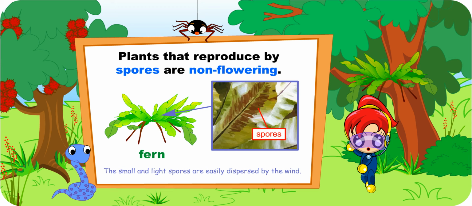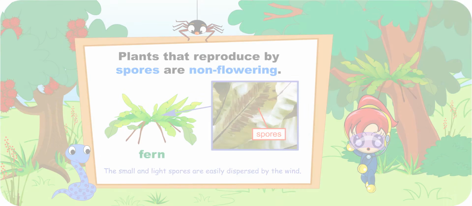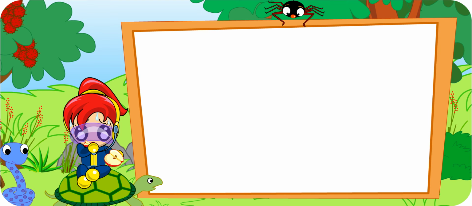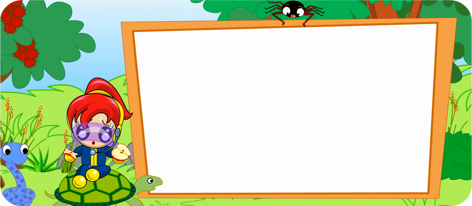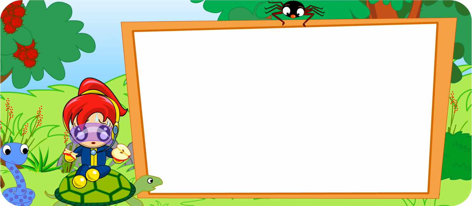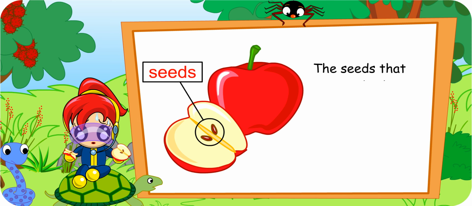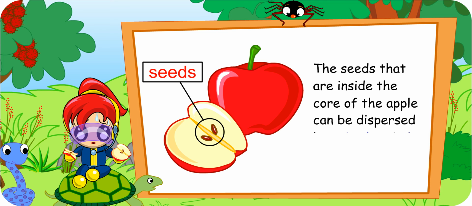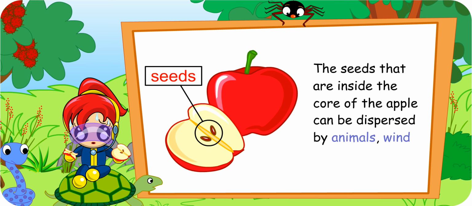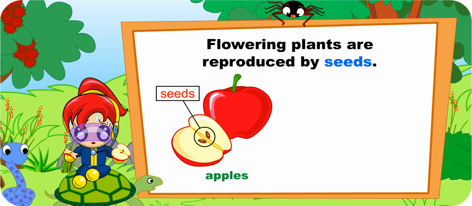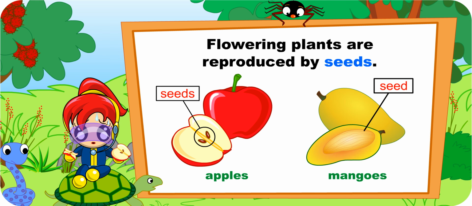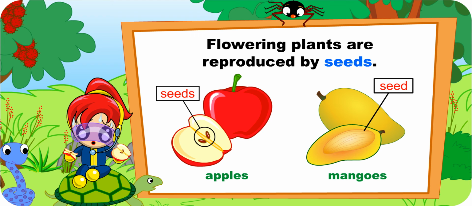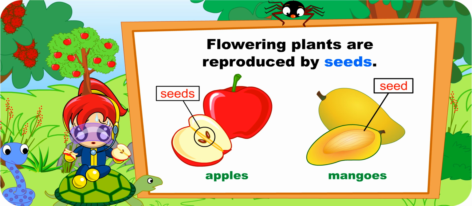Yes. Here, have an apple, Turbo Girl. Oops, I think I have swallowed a seed. Do apple trees reproduce by seeds, teacher? Yes, they do. The seeds that are inside the core of the apple can be dispersed by animals, wind, or water. Flowering plants such as apples and mangoes are reproduced by seeds. Teacher, will an apple tree grow in my stomach? Haha, I think that is very unlikely.